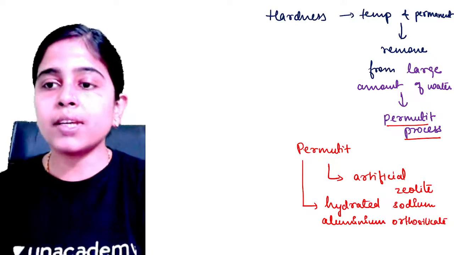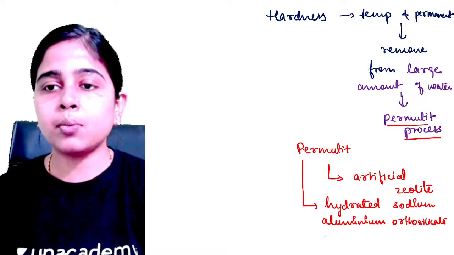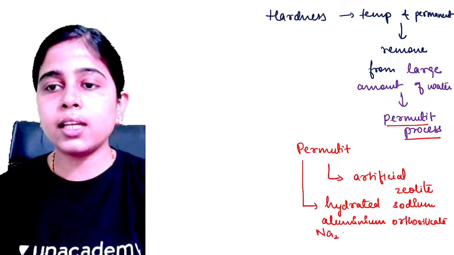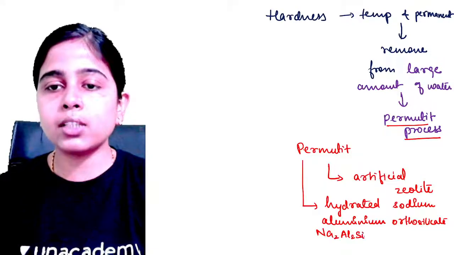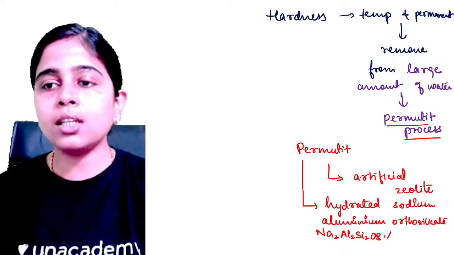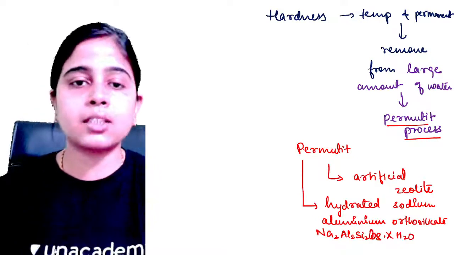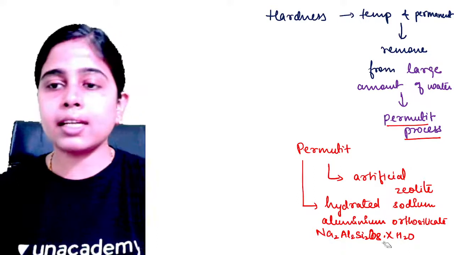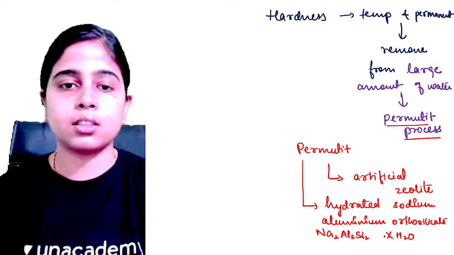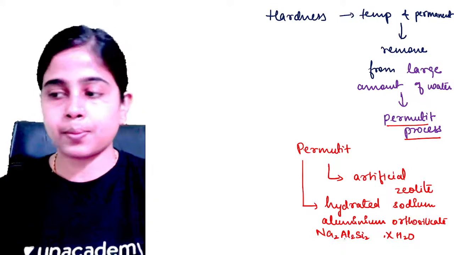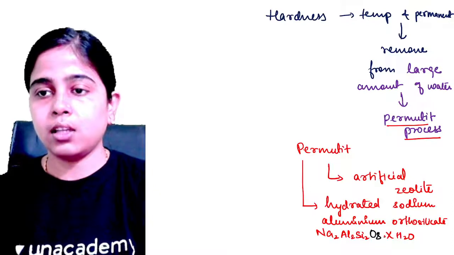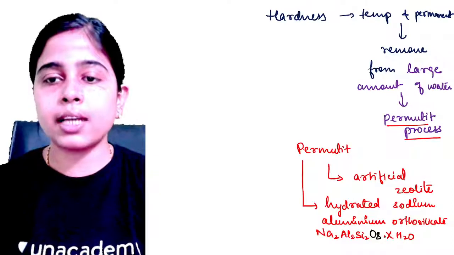If you want to write it in the form of a formula, it will be Na2Al2Si2O8·xH2O, where x stands for the water of crystallization contained in it. So it contains water of crystallization also.